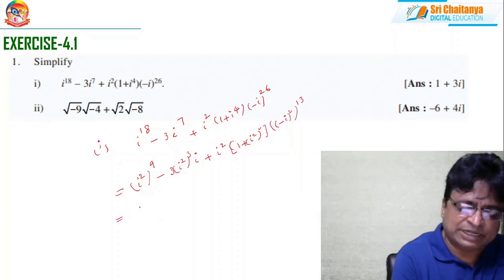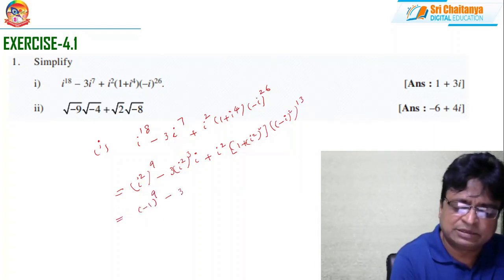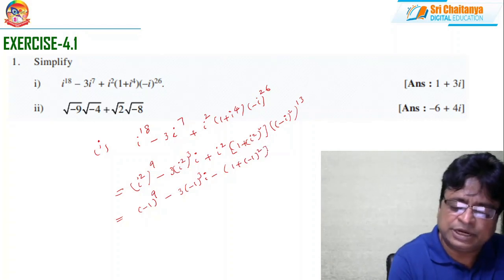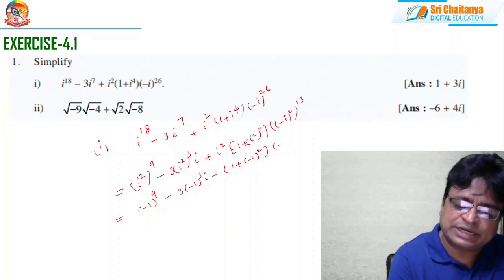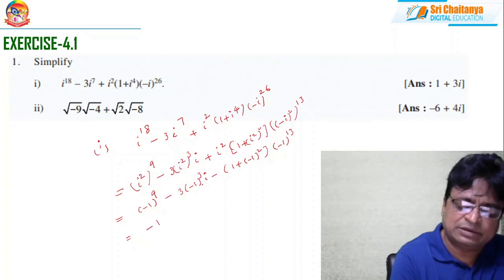i squared means minus 1, so minus 1 whole power 9, minus 3 into minus 1 whole cube into i, plus i squared, which is minus 1, into 1 plus minus 1 whole squared, into minus i whole squared is i squared, that is minus 1 whole power 30. Minus 1 whole power 9 is minus 1.